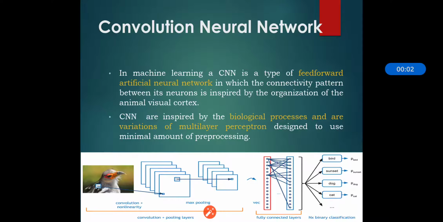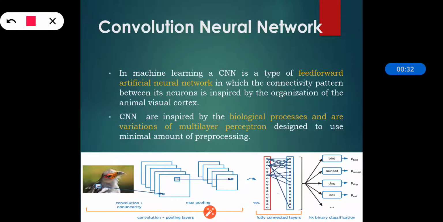So in this section we will see CNN, that is the convolutional neural network. The convolutional neural network indicates that the network is having a mathematical operation, and the mathematical operation's name is convolution. So in deep learning, the convolutional neural network, CNN, is a class of deep neural networks that is generally applied for analyzing visual imagery.